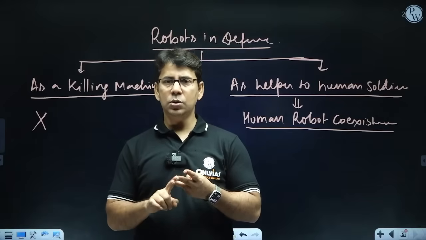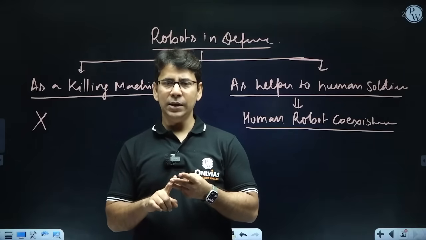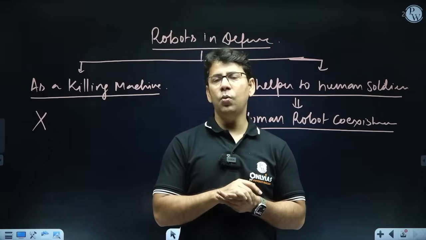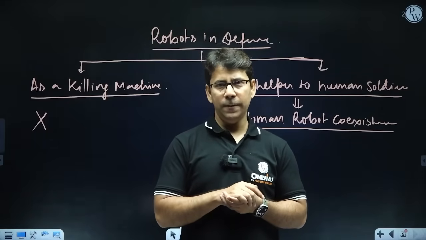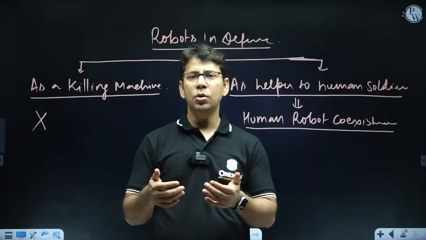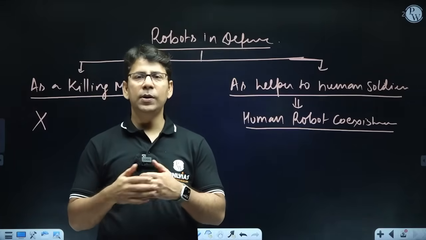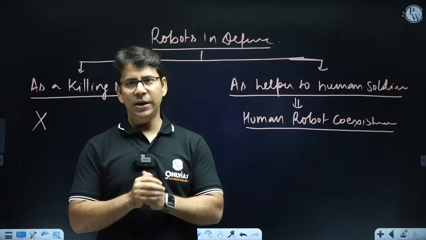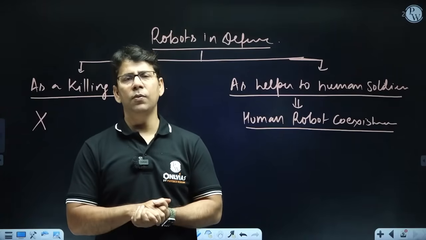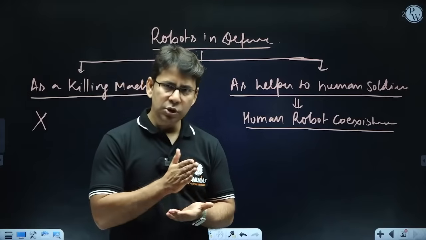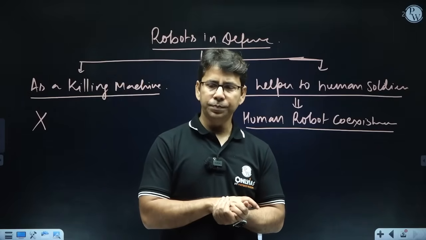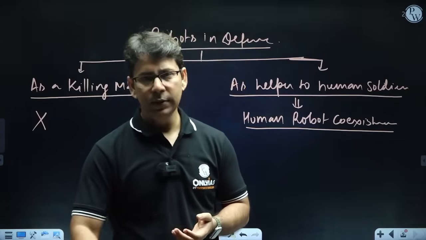It will also breach many conventions and ethical rules that we use in the war field, where if somebody is coming to surrender, the robot will not understand the surrender and might kill indiscriminately. There will be no emotion involved. And if there is no emotion involved, what can we expect out of it, right? So that is one thing.